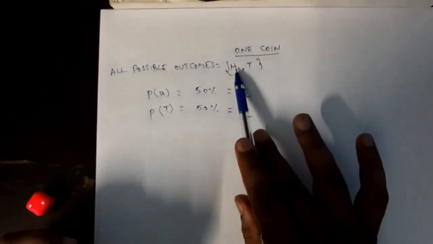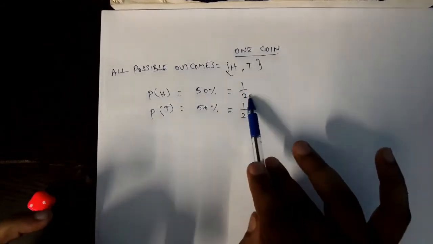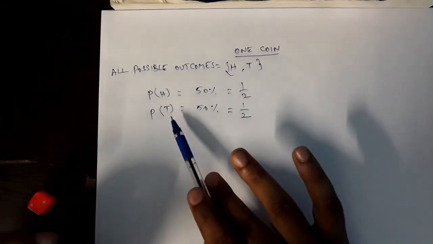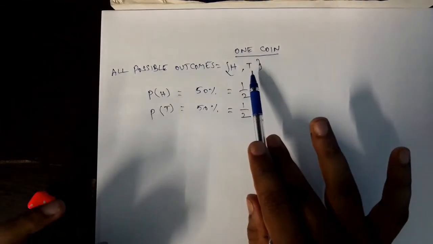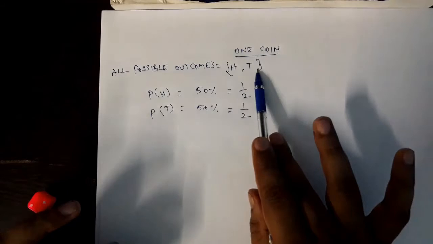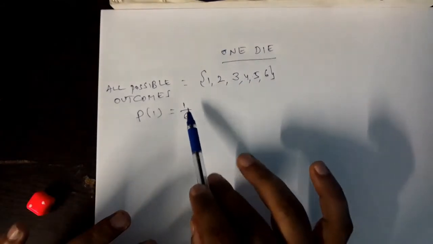In the earlier case also, while dealing with the coin, there were two faces, right? The coin has one head and one tail. What is the probability of getting head? How many heads are there? One head. One head out of 2, so that is 1 out of 2, 1 by 2, we are writing. In the same way, to calculate the probability of getting tail, how many tails are there? Only one tail. So we are writing the probability as 1 out of 2, that is 1 by 2. In the same way, here also, the probability of getting face 1 I am writing as 1 by 6, is it not?